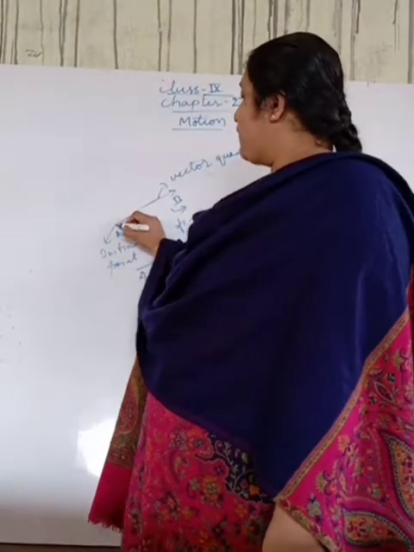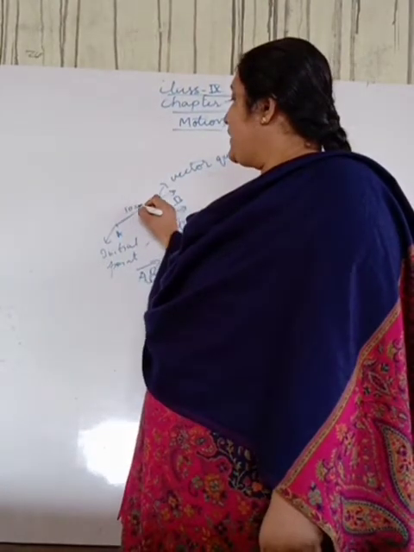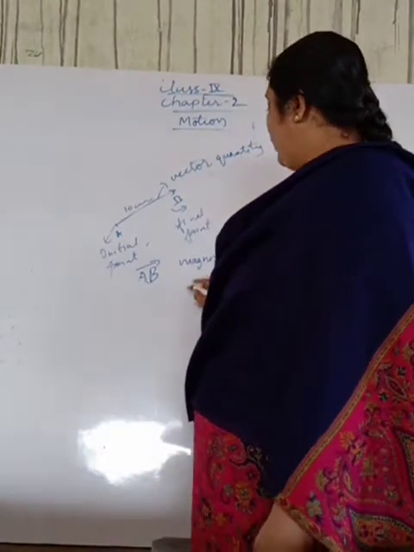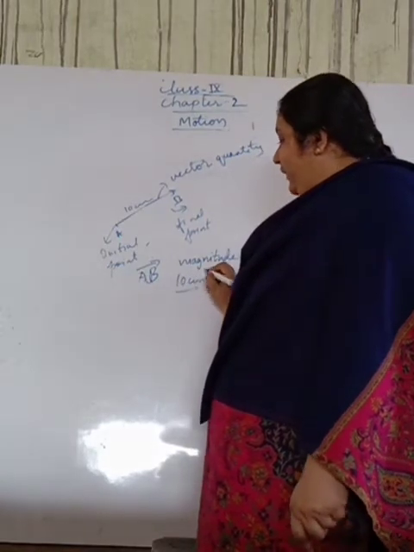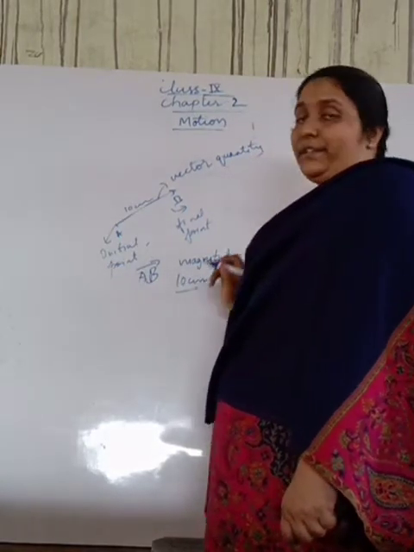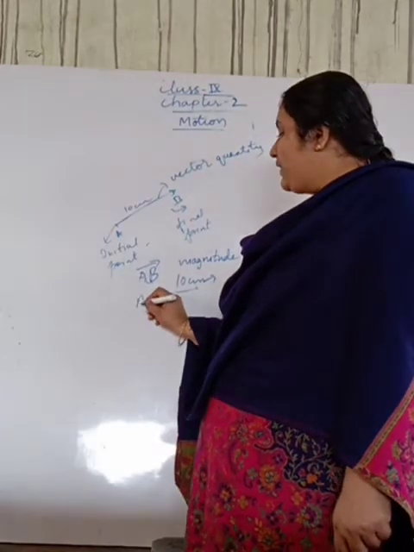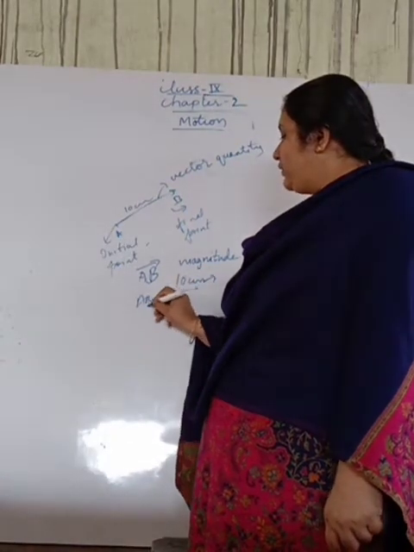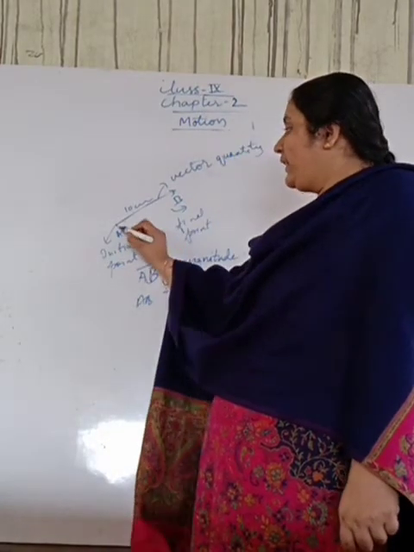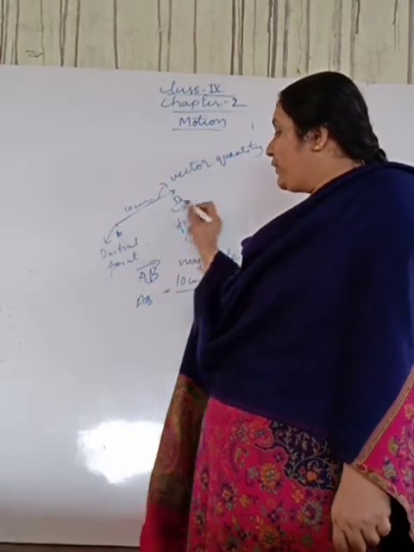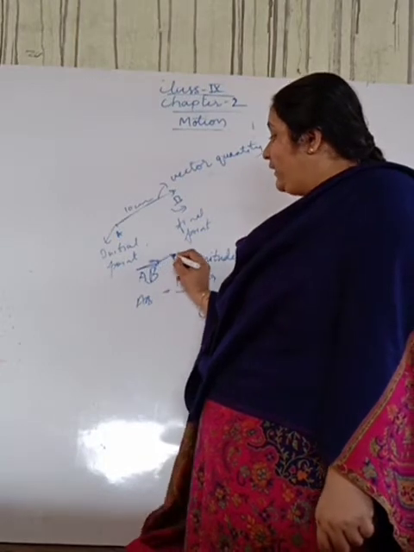Suppose the distance from here to here is 10 centimeter. Here 10 centimeter is nothing but its magnitude. The AB distance is 10 centimeter, so this is its magnitude. But in which direction? In the direction from A to B, so the arrow represents the direction.